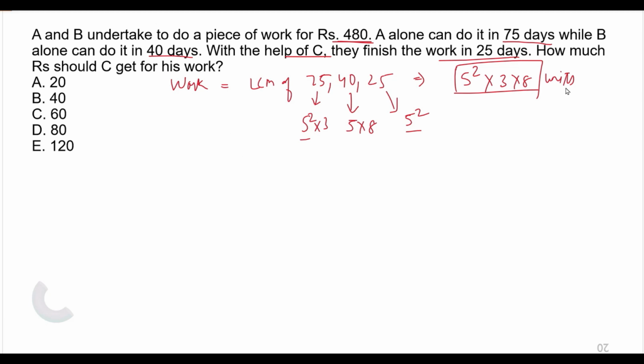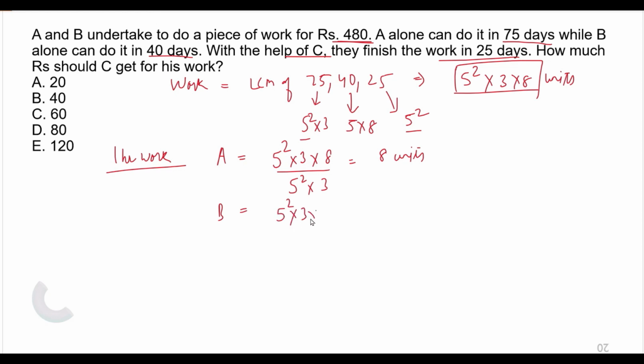Now, if this is the total amount of work, then talk about 1 hour of work. The amount of work done by A is nothing but total work upon time taken. So if I divide this by 5 square, there is no need to multiply. If you multiply, then also it's correct, but it will be cancelled. So I am not multiplying it. I am just dividing the total work by the time taken by A, 75. So I will get 8 units. So A is doing 8 units and B is doing 5 square into 3 into 8 upon 5 into 8. This is the time taken by B.